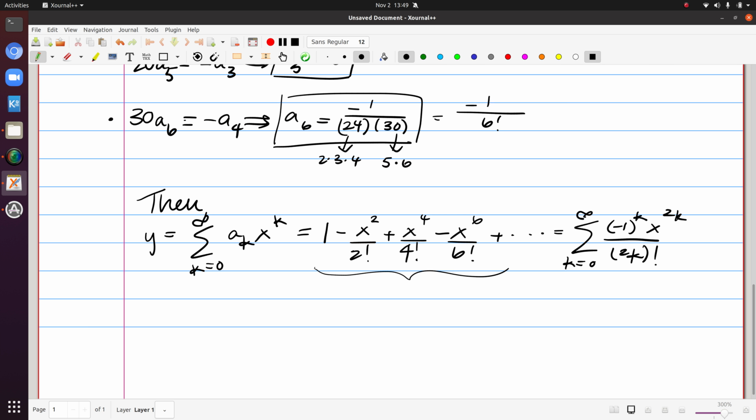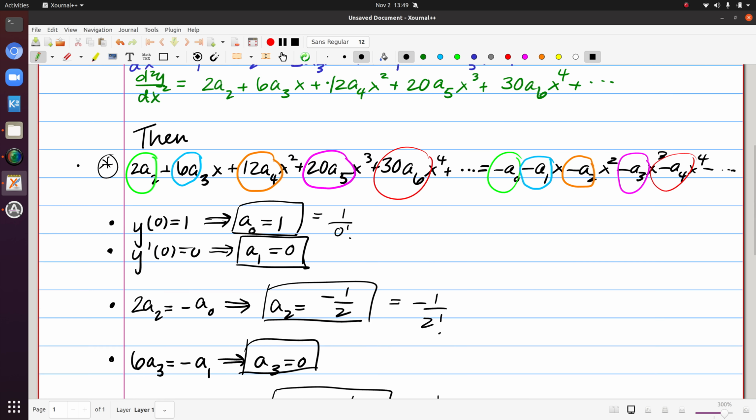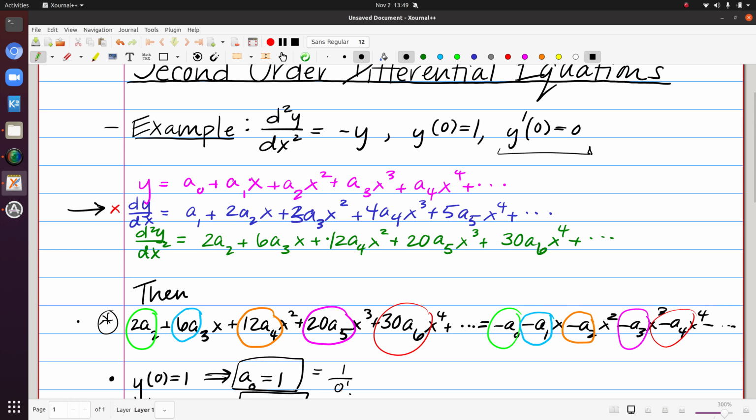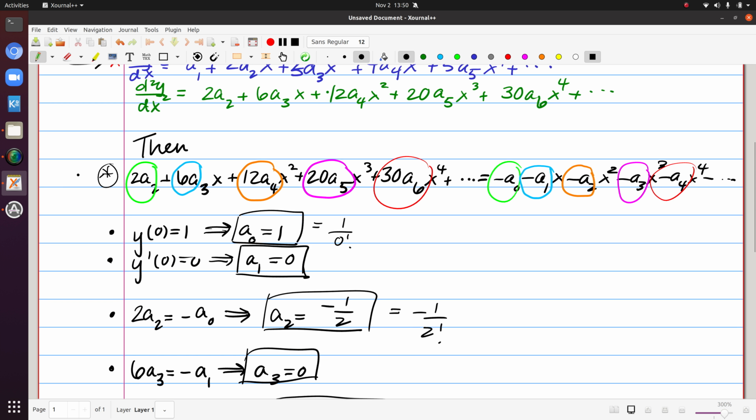And again, much like our first example, this is exactly the Taylor series of a familiar function, and that function is cosine of x. And so again, using this technique, we're able to get to that. We haven't really dealt with too many differential equations that went beyond the first derivative. But the point is, if I start with the assumption that y is this sum of powers of x, then I can find the second derivative of that and still go through this technique of equating those like terms.